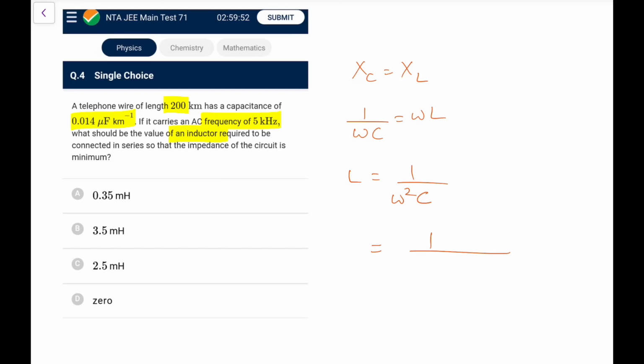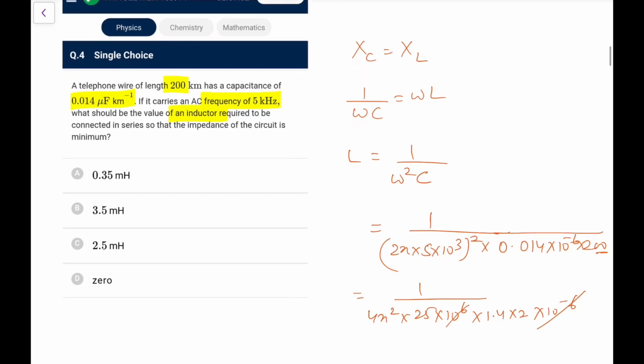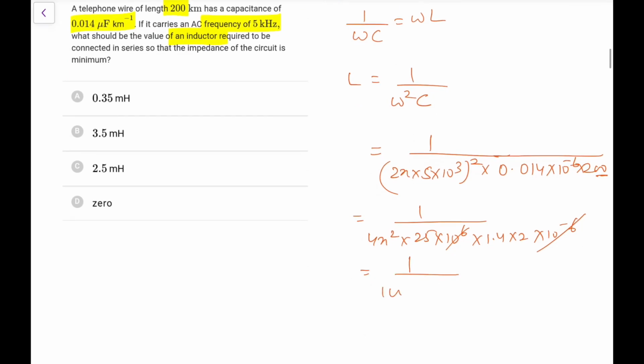And what is omega square? 5 kilohertz, so 2 pi f, 2 pi into 5 into 10 to the power 3, whole square. And C is 0.014 micro into 10 to the power minus 6 per kilometer, multiplied by 200 for total. So now what are we going to get? This is 4 pi square. This is 25 into 10 to the power 6. This 200 I can incorporate here, so 1.4 into 2 into 10 to the power minus 6 this goes. So we get 25 into 4 is 100, 100 into 1.4 into 2, that is 2.8 pi square.